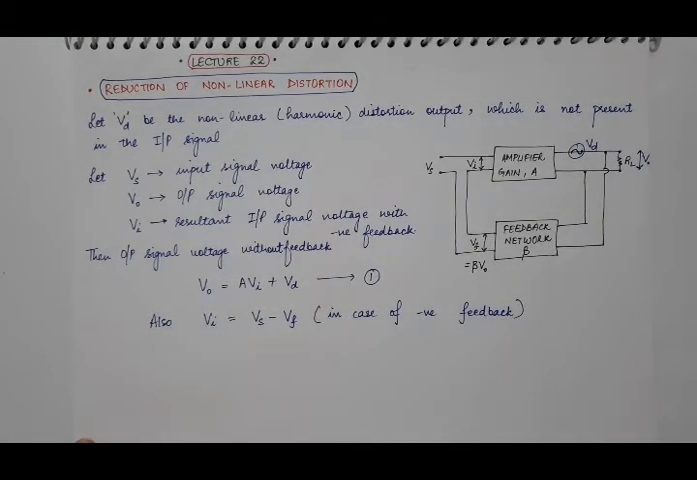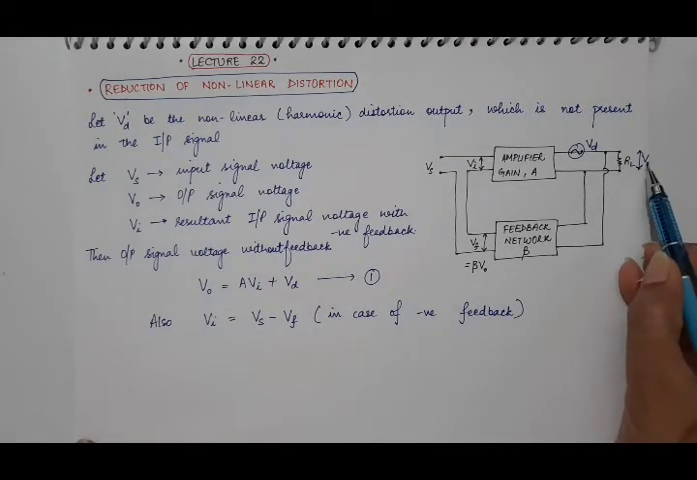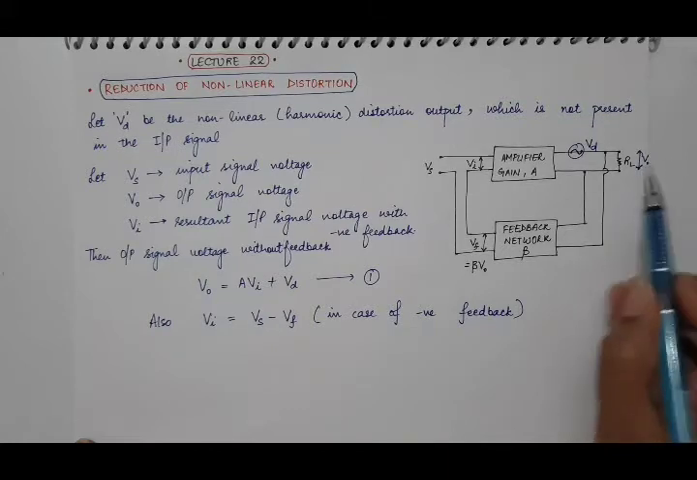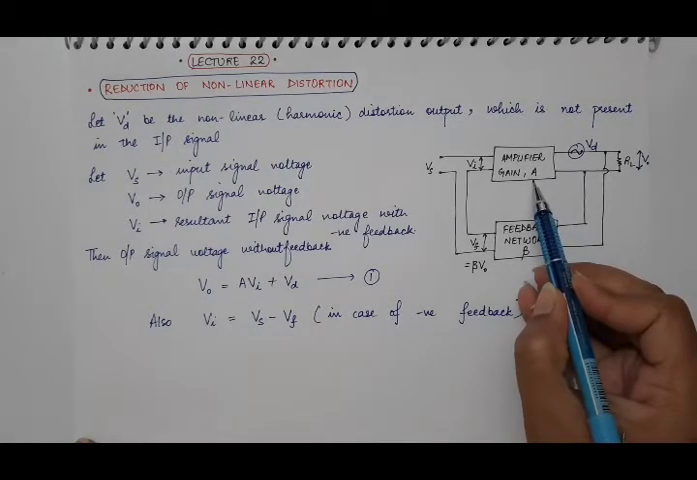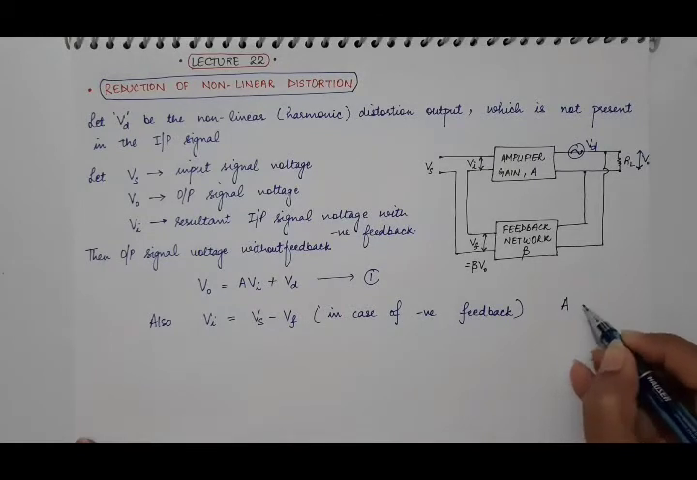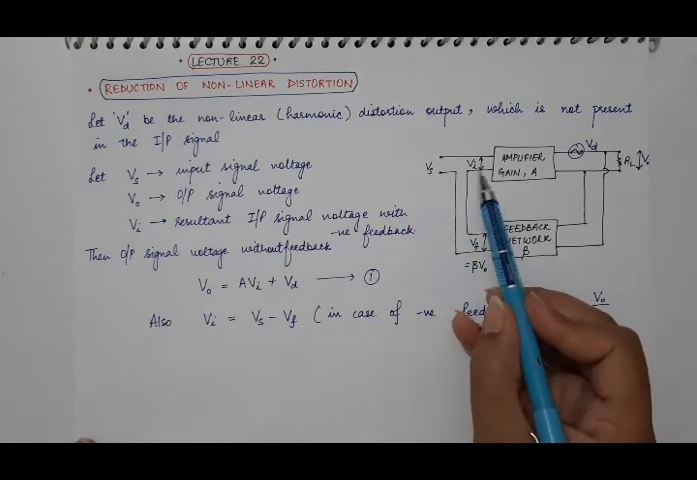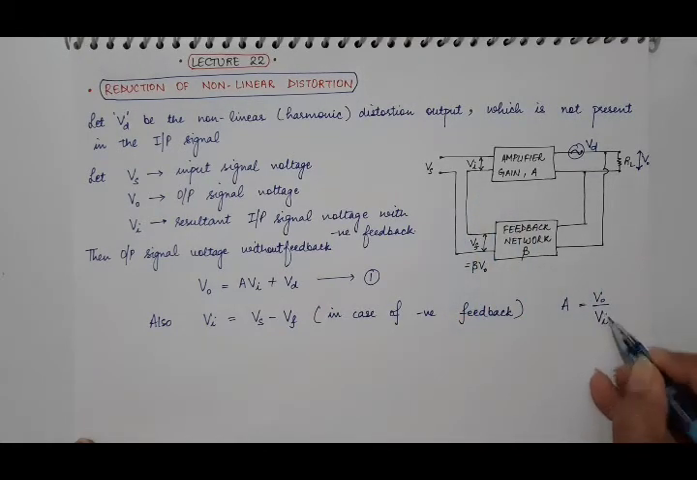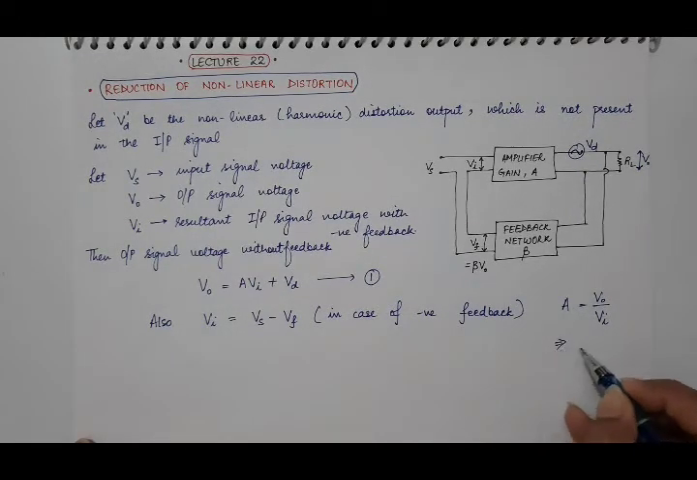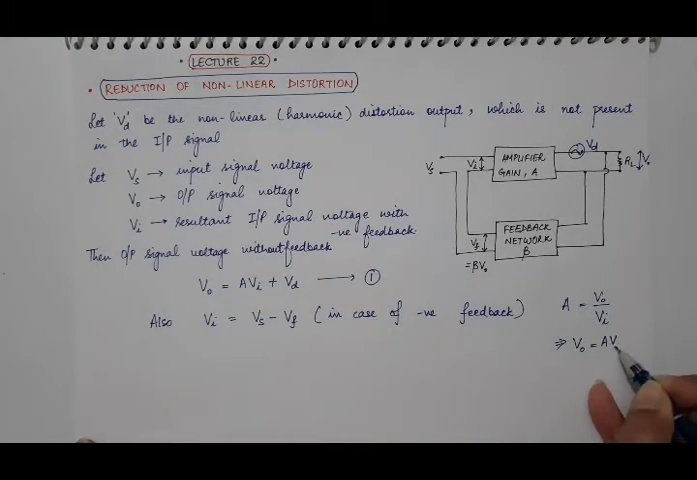So in this case of reduction of nonlinear distortion, our output must be V0, and this V0 is without feedback. This V0 must be equal to AVi, because the internal gain of the amplifier without feedback is A, and we know that A is equal to V0 upon Vi, since at that time there is no feedback, so Vs and Vi are both equal. So without feedback, our output must be equal to A into Vi.